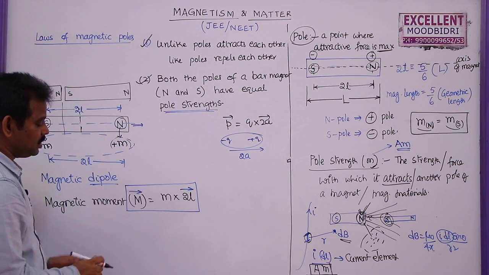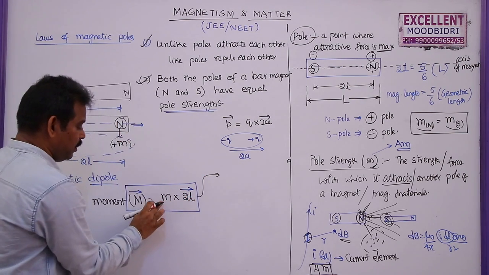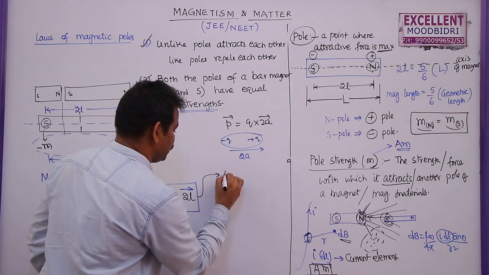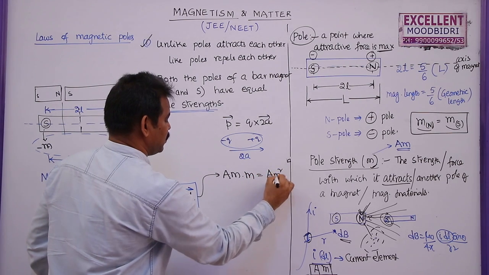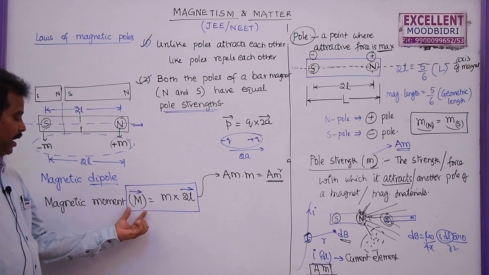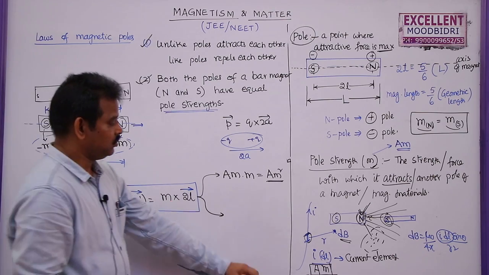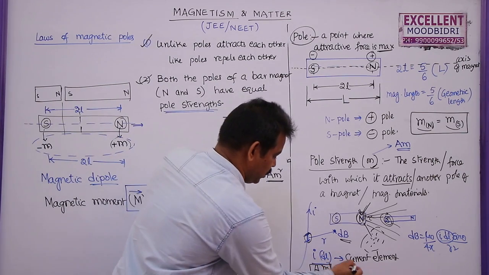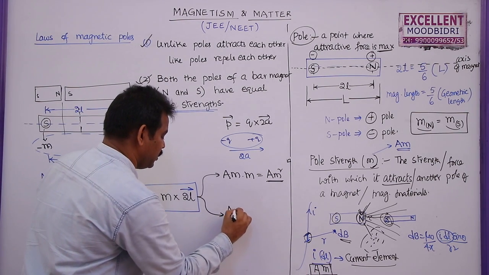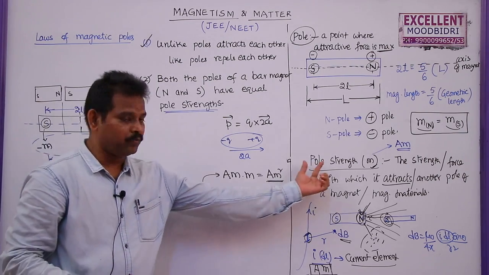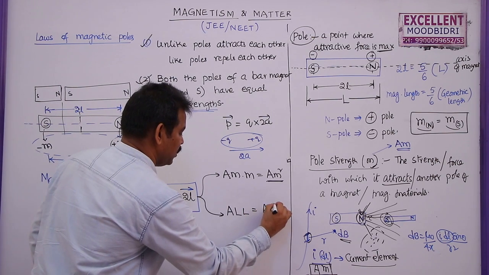So from this, what is the unit and dimensional formula for magnetic moment? Pole strength is measured in ampere meter and length is measured in meter. So this is ampere meter square, the SI unit of magnetic moment. The dimensional formula for this one is, as I said earlier, pole strength is almost analogous to the current element. So current into length, I am writing this dimensional formula, current into length, this is the dimensional formula for pole strength, into this length L, so this will become A L square.